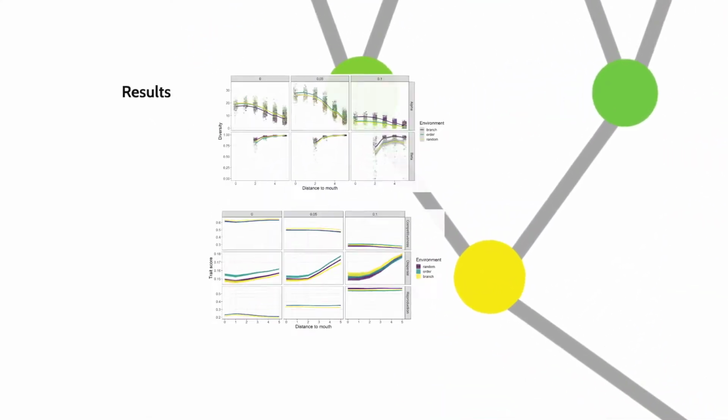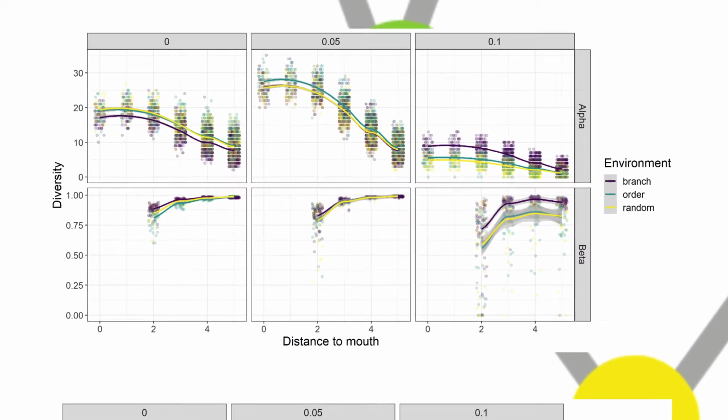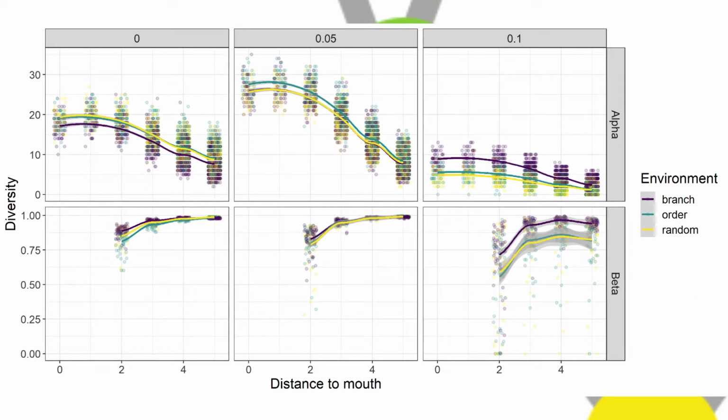extinct. For the results, first looking at patterns of diversity. The top row is alpha diversity, the bottom abundance-weighted dissimilarity. Each column represents the disturbance treatment, and the line colour represents environmental treatment. The x-axis shows distance to river mouth, so moving up through the network.